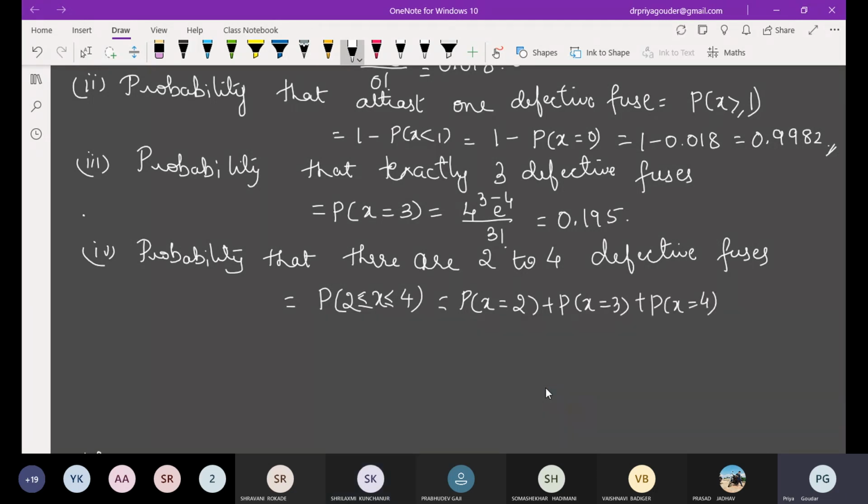Substitute the values. In all these, you can take e raised to minus 4 out and write it in an easy format. This is 4 raised to 2 by 2 factorial, 4 raised to 3 by 3 factorial, 4 raised to 4 by 4 factorial. Only x is going to change. Calculate. All of you operate the calculator and check the answer.